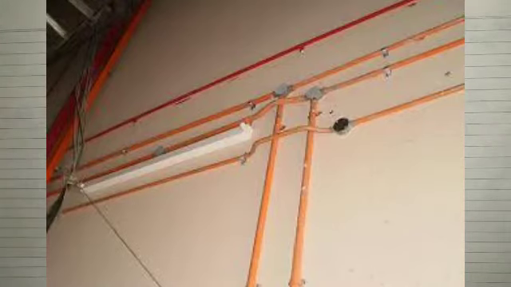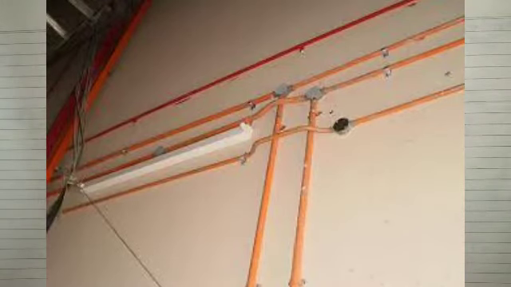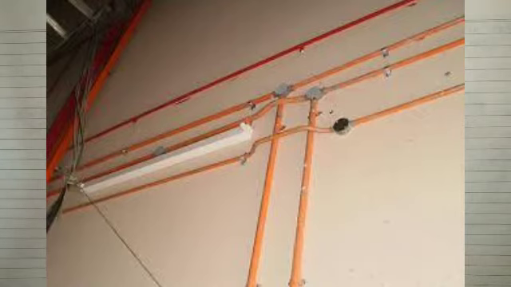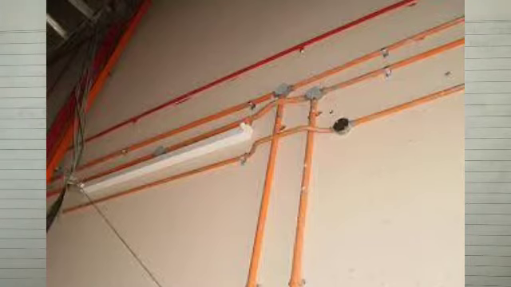So we can either attach this conduit system over the wall, or bury it under the wall with the help of plaster.